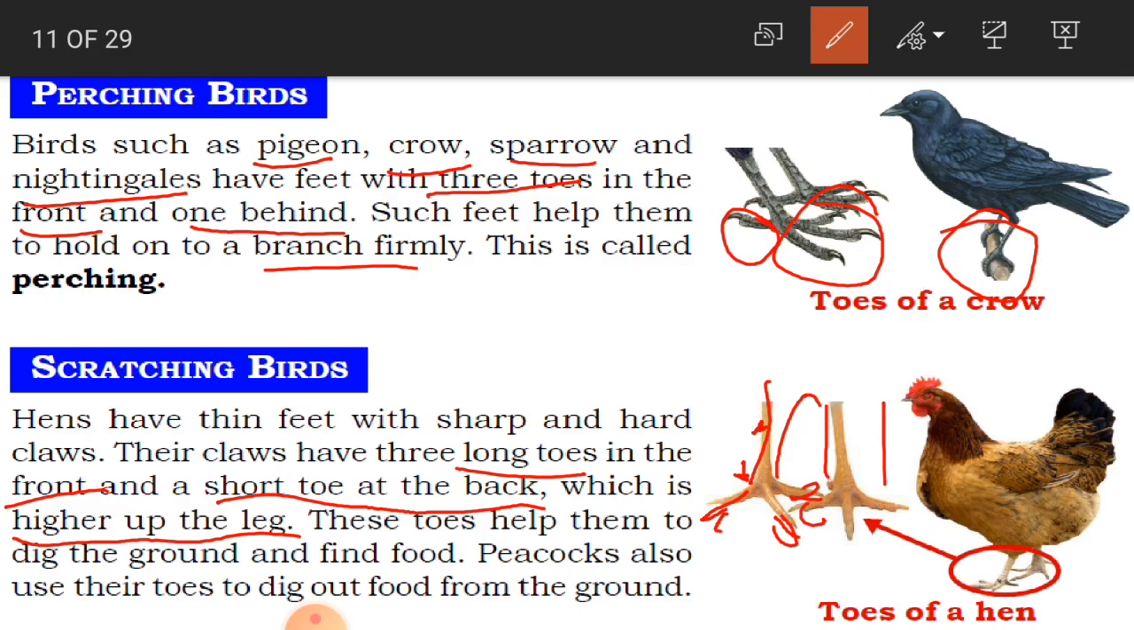Okay, these toes help them to dig the ground and find food. What does the hen do? It is going to scratch, in the sense dig. It just scratches the ground, digs the ground, and very small insects or grains, so whatever food leftovers are there, it is going to eat that. Okay children, and peacocks also use their toes to dig out food from the ground. Same like hen, even peacock is also a scratching bird which digs the ground and finds food for it.